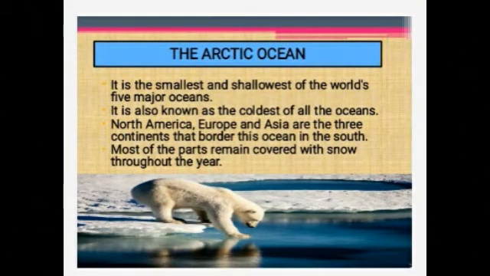So children, the next one is the Arctic Ocean. The Arctic Ocean is more or less surrounded by land, and it is centered around the North Pole. It lies within the Arctic Circle, and it is surrounded by the northern parts of Europe, Asia and North America. It is connected to the Pacific Ocean by the Bering Strait, and sometimes the Arctic Ocean is taken as the northward extension of the Atlantic Ocean. Drifting of icebergs is common in the Arctic Ocean, and as you know, most of the parts remain covered with snow throughout the year, and it is the smallest and the shallowest of the world's five major oceans.